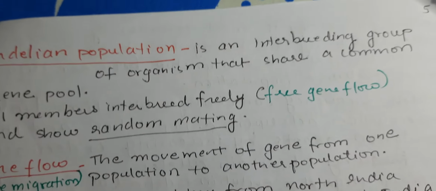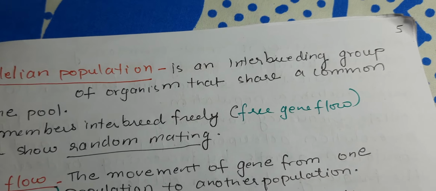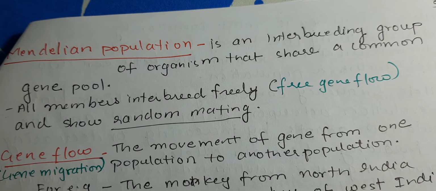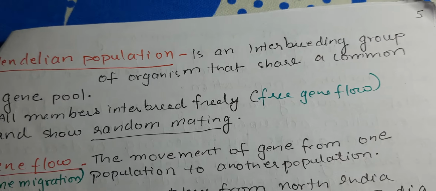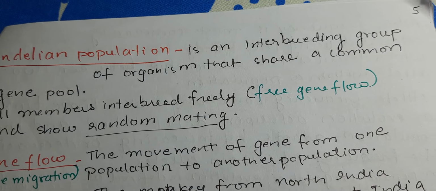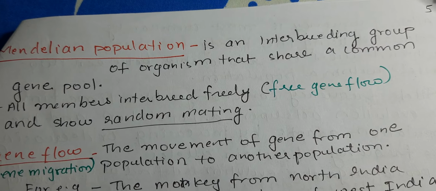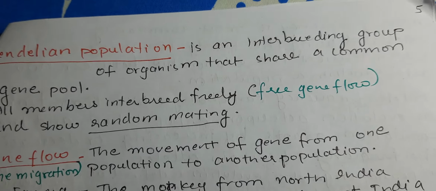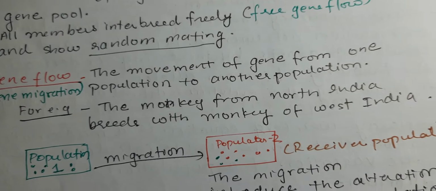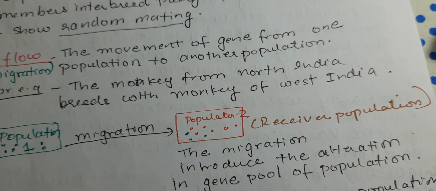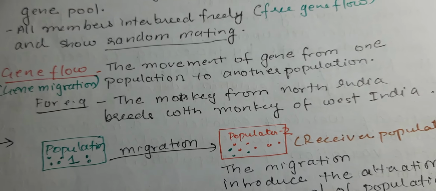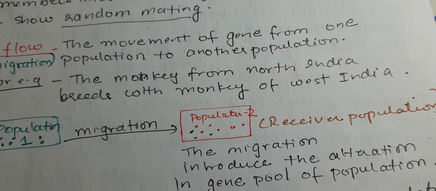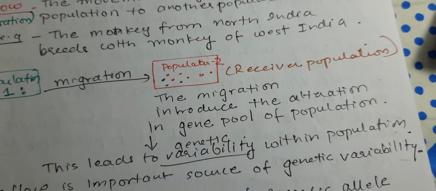Now, a Mendelian population is an interbreeding group of organisms that share a common gene pool. All members interbreed freely, that is free gene flow, and show random mating. So in a population there is random mating, so free gene flow is there. Now, what is gene flow? The movement of genes from one population to another population within the same species. We are talking about the same species. For example, a monkey from North India breeding with a monkey of West India.